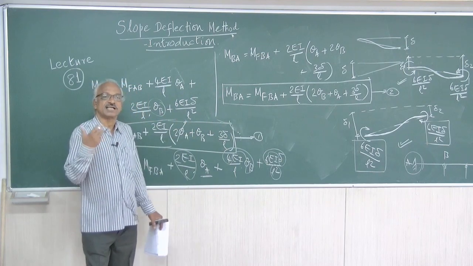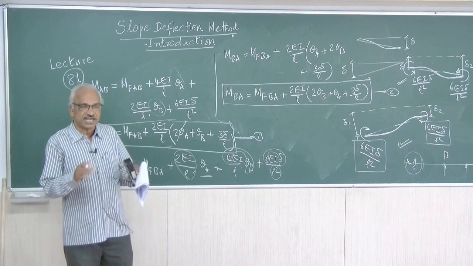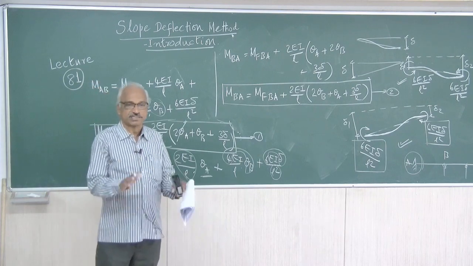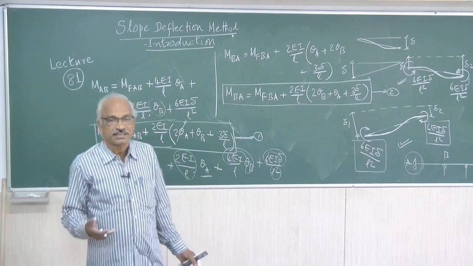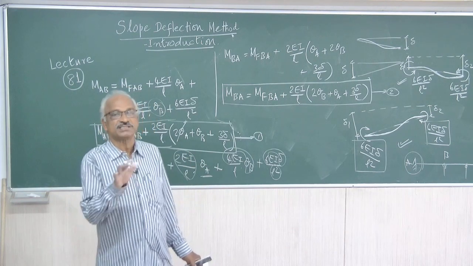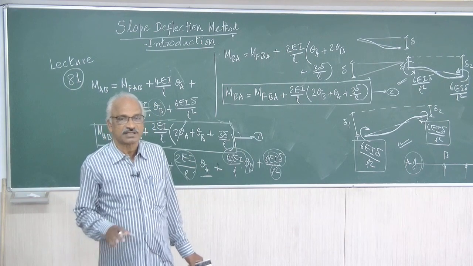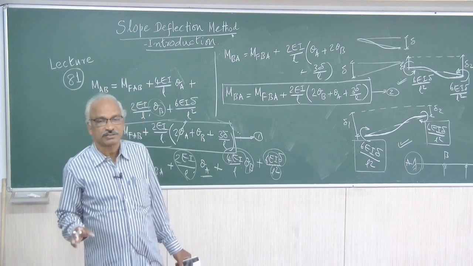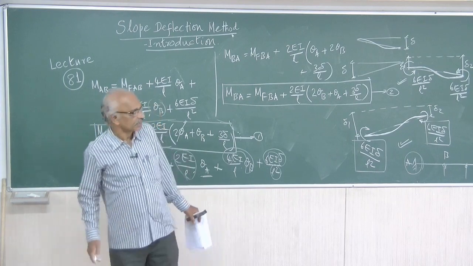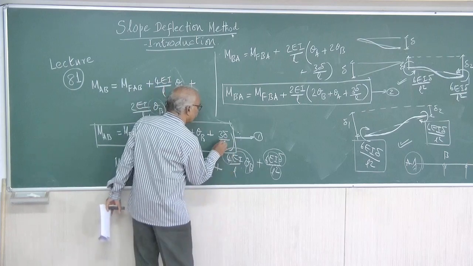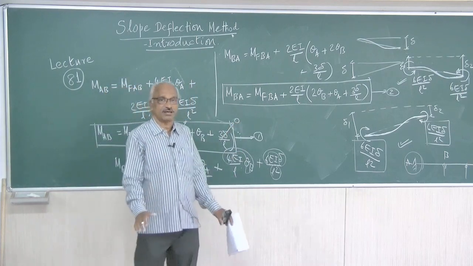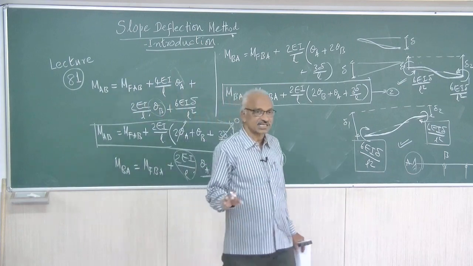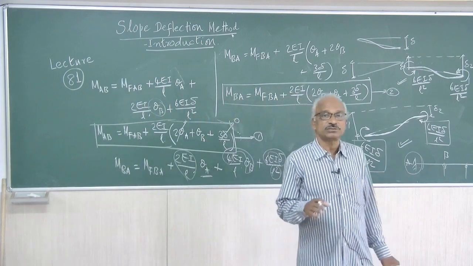Suppose settlement is not given. So we have generally accounted all possible displacements. Suppose there is no settlement. Support B or support C is not settling. It is not given, right? No mention about the settlement of the support. Then you will find delta equal to 0.